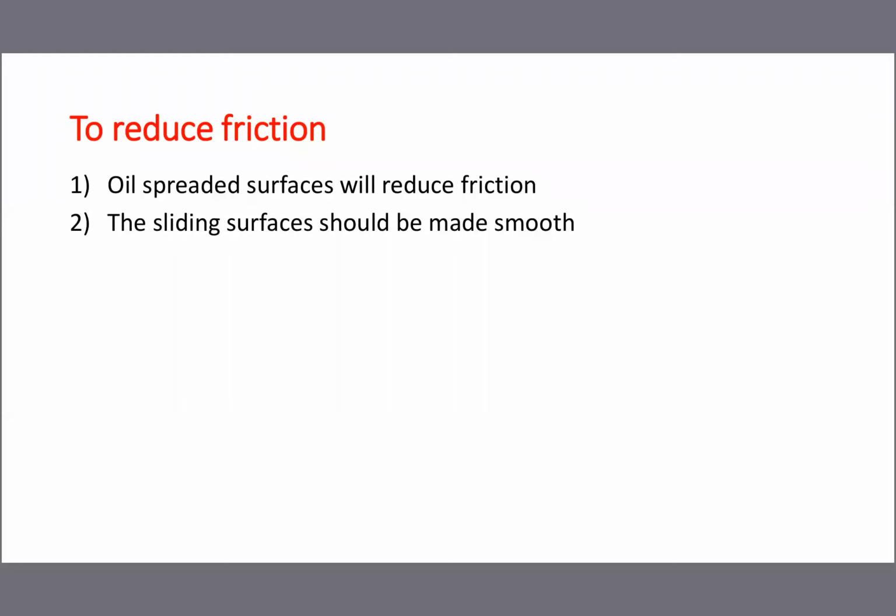If oil is provided, friction is very less. In some places, very little friction is required for easy movement, like inside the engine. In a sliding job like the shaping machine, in some areas friction is required, and in some areas we have to reduce friction.